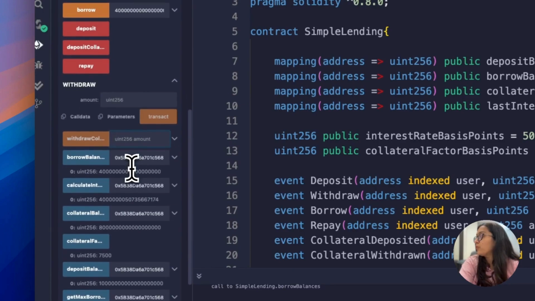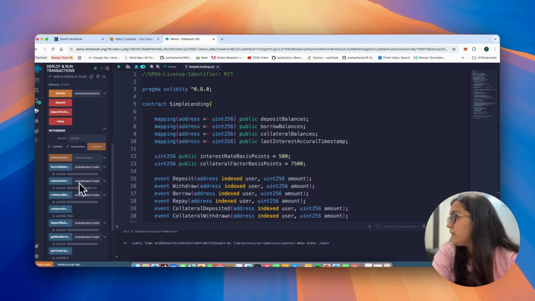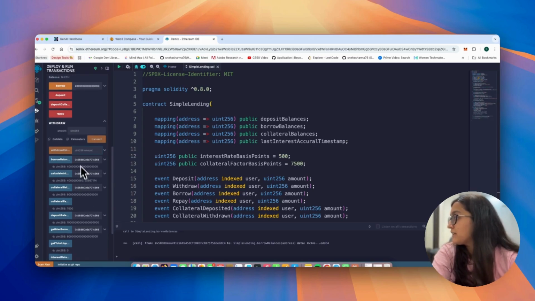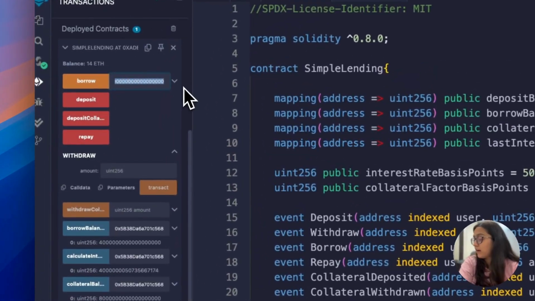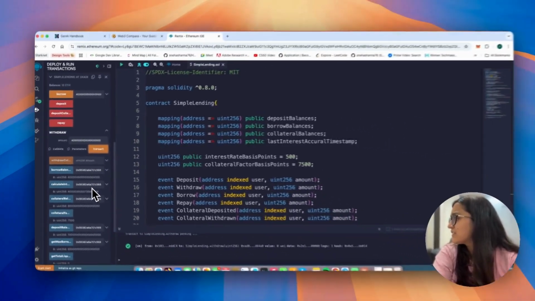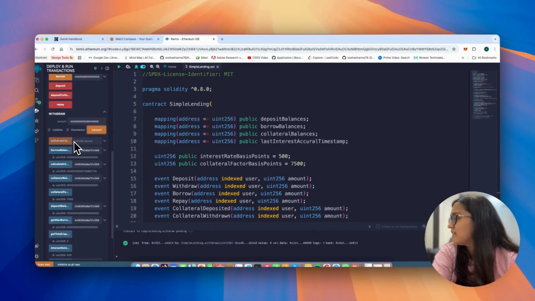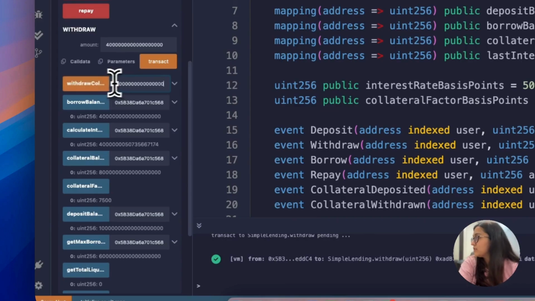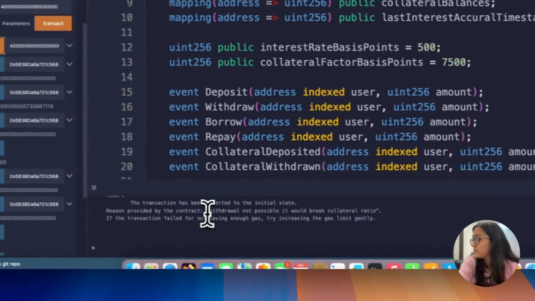And there is something withdraw, right? Now I want to withdraw collateral. Now I know that there's 2 ETH still left for me, and 6 was the maximum, but let me just try if I can withdraw. Oh, I withdrew it here. No, I wanted to withdraw the collateral. Right? And it said withdraw not possible.